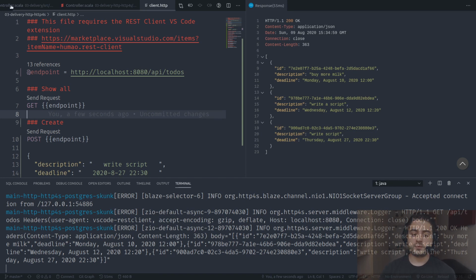So in the original controller, everything was sequential, right? In the original app, because it was in the terminal, you'd enter the description, enter the deadline. And we're going to have the same thing over here. We should be able to update just the description or just the deadline, but we should also be able to update all the fields at the same time, okay?